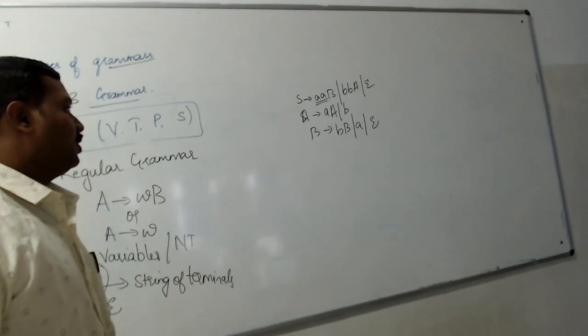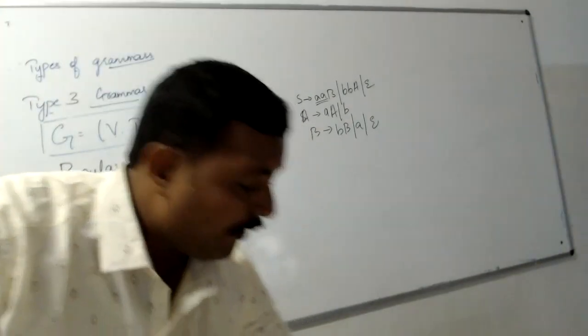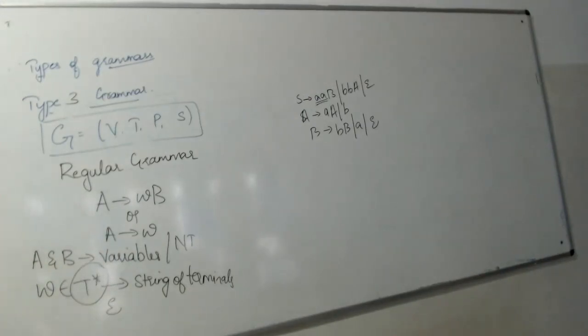Clear with this? So these are the different types of grammars, and this is quite important for your examination. Please consider this very important, and all of you study correctly. Okay, thank you. In the next class we'll be moving on to the conversion of finite automata to a grammar. Thank you.